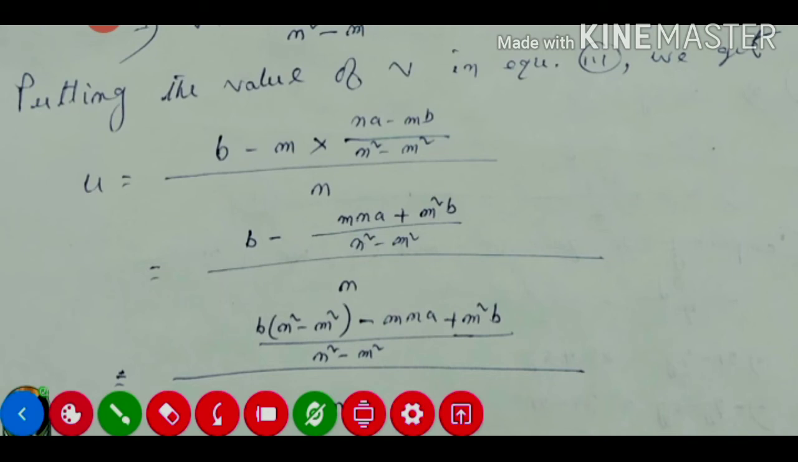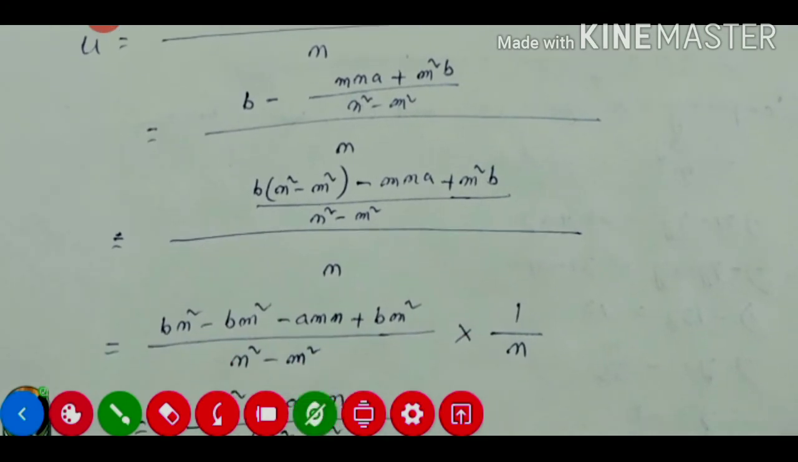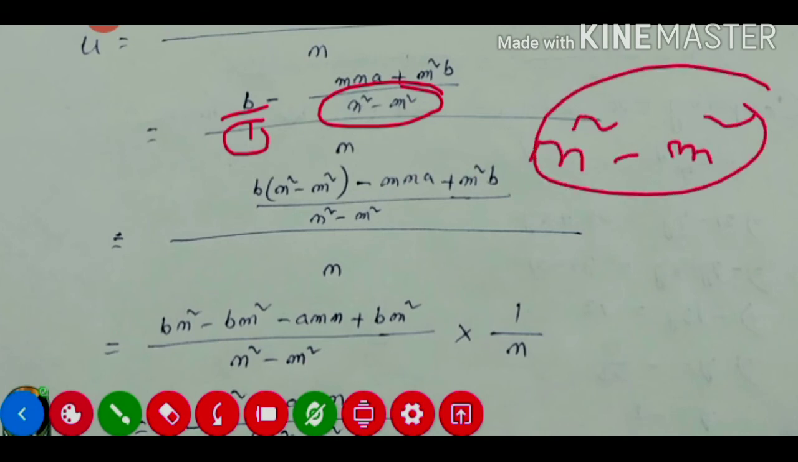The same will remain, and the original numerator is our n, so n will remain the same. Now we'll take our LCM. If we take the LCM, it will be n square minus m square only, because the denominator is 1. So the LCM will be n square minus m square. Now 1 divided by n square minus m square remains the same. So this one now we multiply with our b.